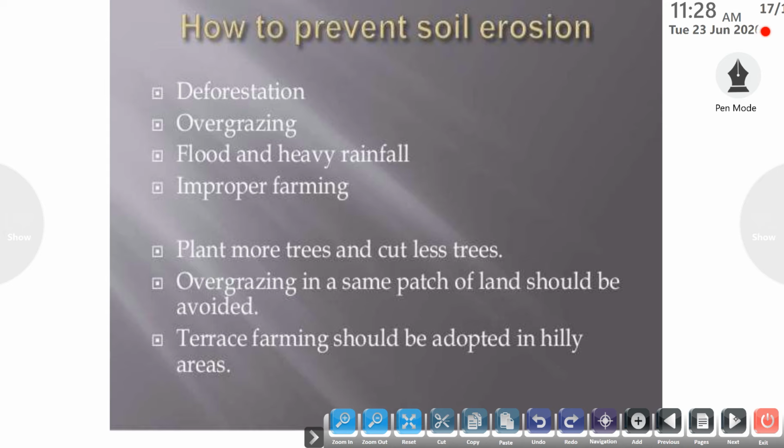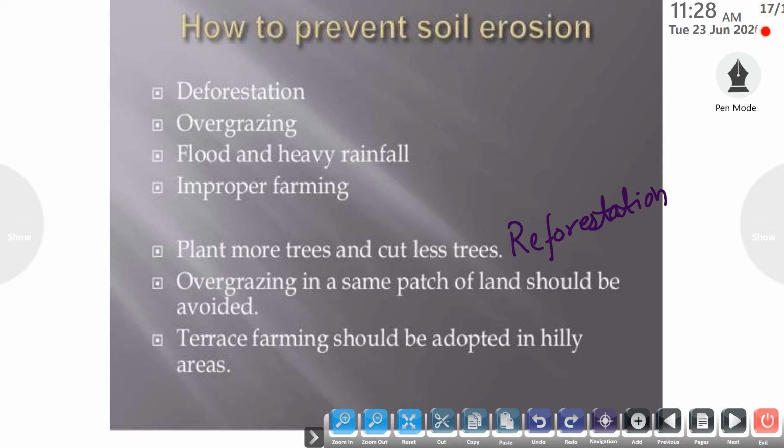So how can we prevent these practices so that soil erosion can be prevented? The first step is planting more trees and cutting fewer trees. We can say that reforestation can be done to prevent soil erosion, that is the restocking of the old trees that are being cut down. Next is overgrazing in the same patch of land. Overgrazing in a particular land again and again should be avoided, so that the soil can retain its moisture.